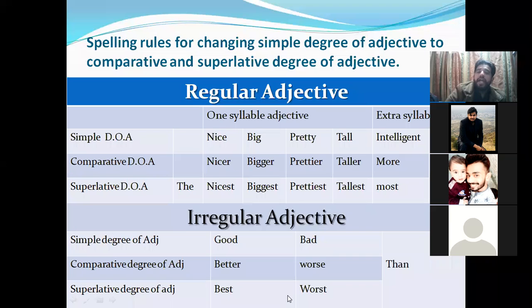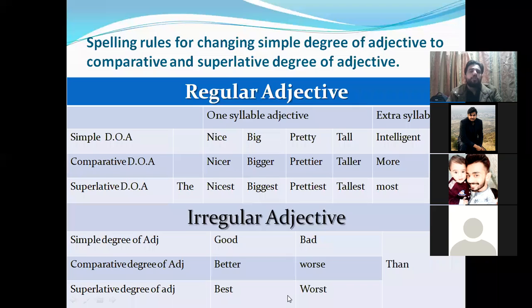Understand? And extra syllable: with extra syllables, you will add more before the adjective. Like we say intelligent, so we say more intelligent. With extra syllables, the rule is very easy. You will not change the spelling of intelligent, you will only add more before that, like more intelligent. So this is the rule for the comparative degree of adjectives.